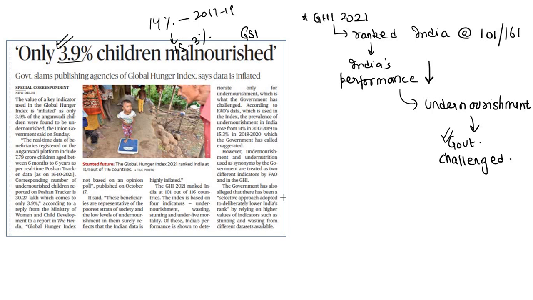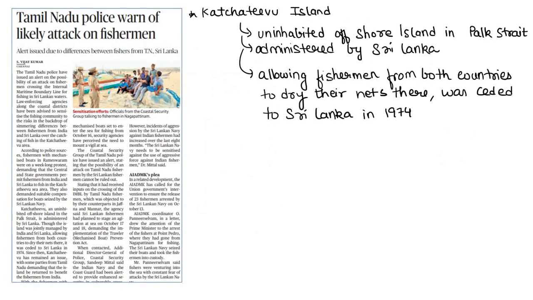Undernourishment and undernutrition are used as synonyms by the Government of India and are treated as two different indicators by FAO and in the Global Hunger Index also. Okay. Next article, Tamil Nadu police warn of likely attack on fishermen.